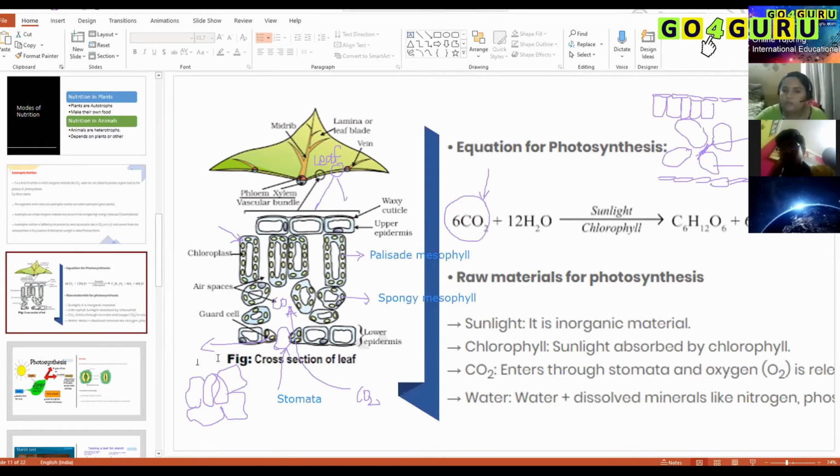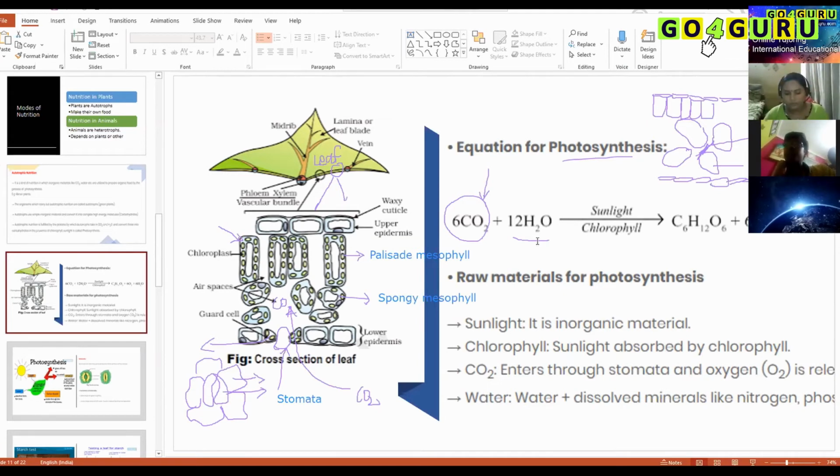Okay, so what are the requirements for photosynthesis? It needs carbon dioxide, water, sunlight, and chlorophyll. Where does this carbon dioxide come from? It comes from the atmosphere. Where does this water come from? Water comes from the soil. Plants cannot take water directly from the atmosphere.